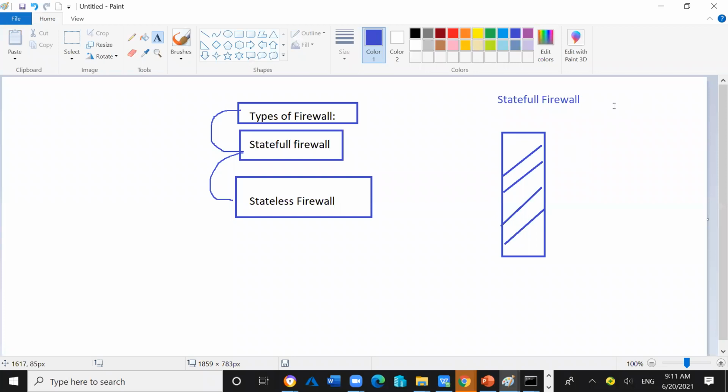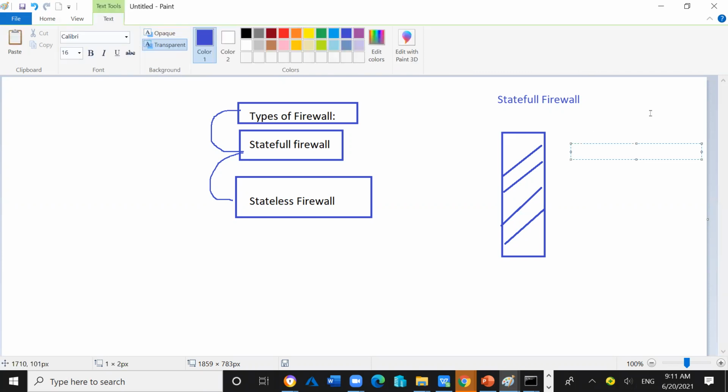Stateful firewall. You know very well, a firewall filters the two-way traffic. One is the incoming traffic, and the second one is the outgoing traffic. Two-way traffic, incoming and outgoing. So for filtering the incoming traffic, we use the inbound security rules.